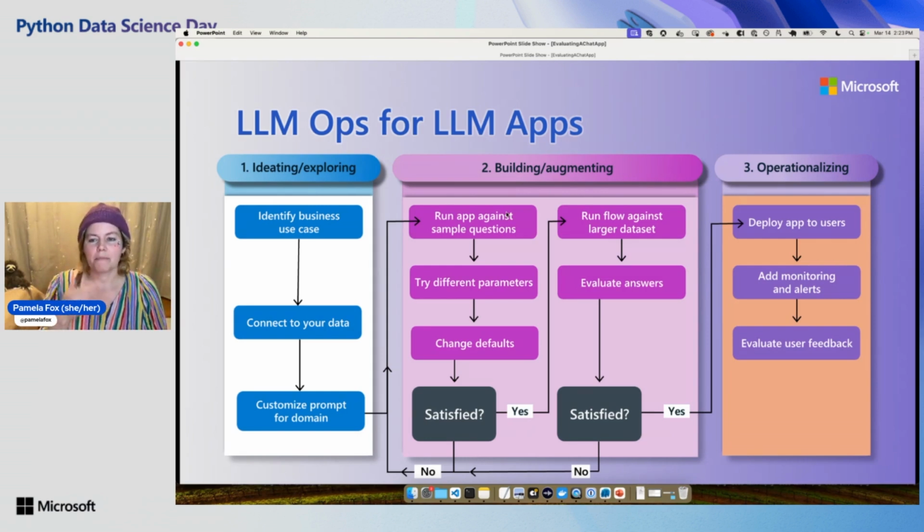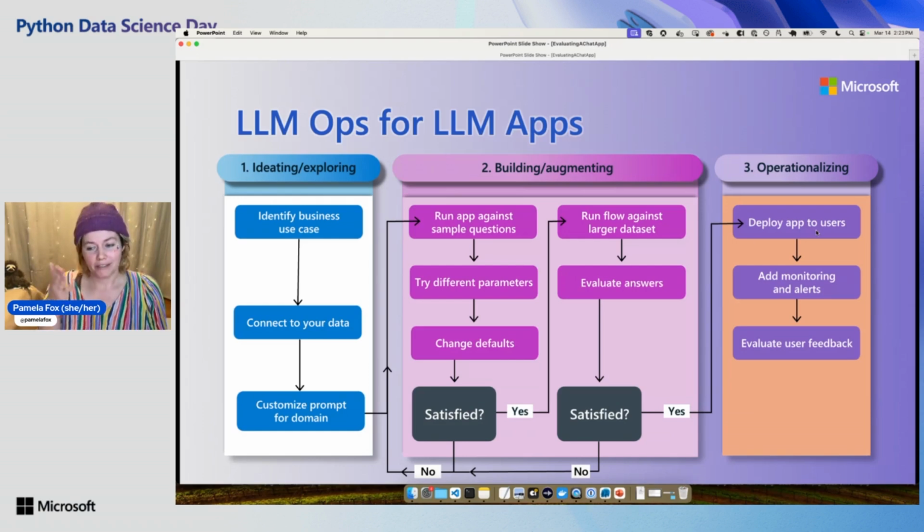And then you start developing your standard sample questions that you're testing to see how well they work, and you tweak the parameters and see, oh, that worked well, and you come up with your defaults. Then once you think you have a good set of defaults, that's when you do the automated evaluation. And that's what I'm going to show: how do we do that automated evaluation step? Because when you do the automated evaluation, you can start to have more confidence that, even with a larger data set, these parameters are actually working really well. And when you're feeling confident, then you can deploy the app to users.